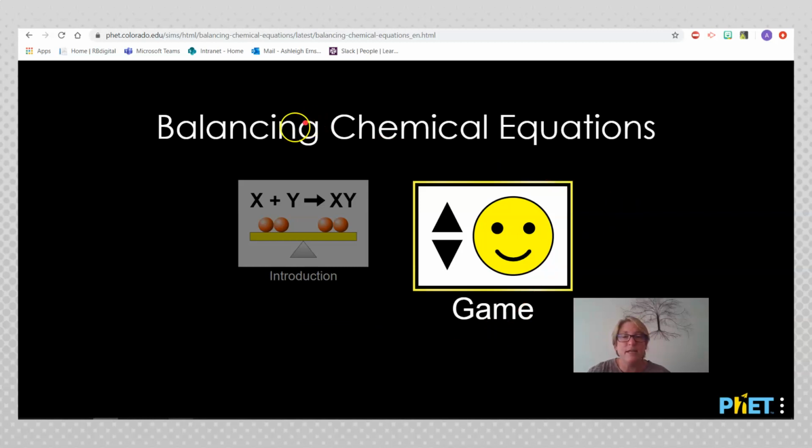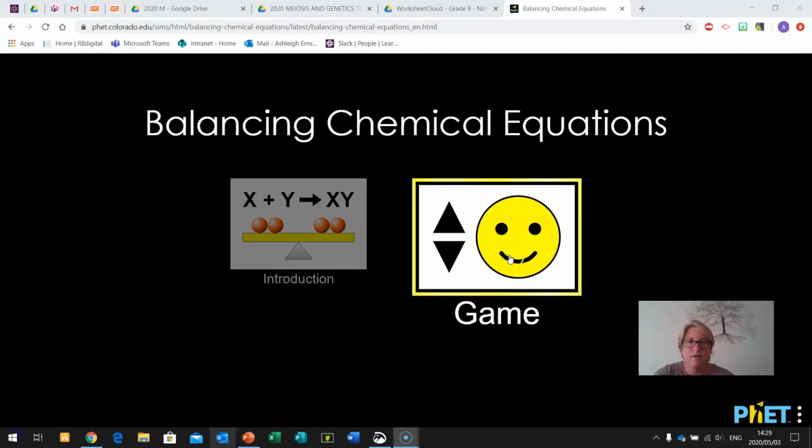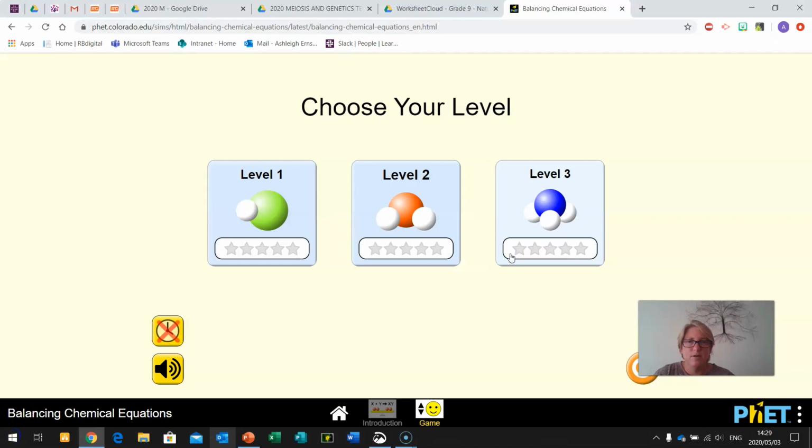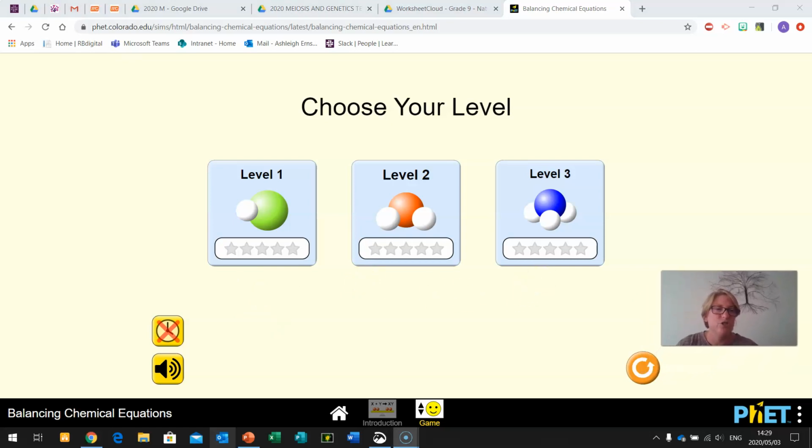In our previous lesson, we looked at the introduction section, which involves balancing 3 equations, and we played the game level 1 and level 2. So today we're going to move on to level 3. If you've just joined us, please go and look at the previous lesson and see if you can do the equations there.